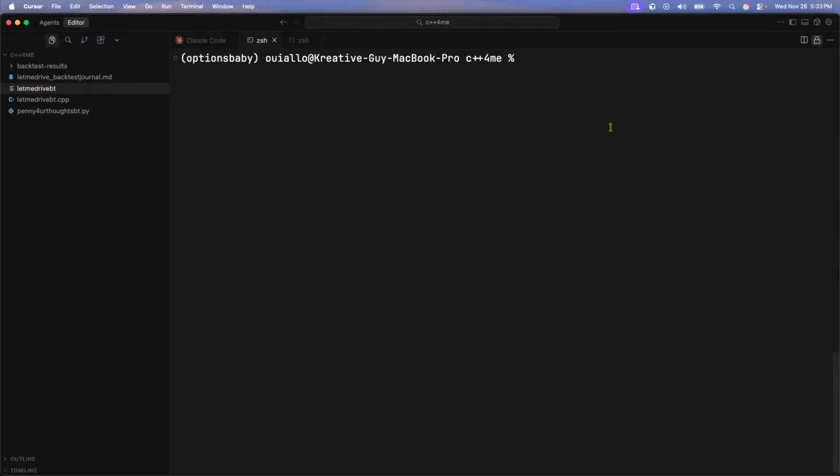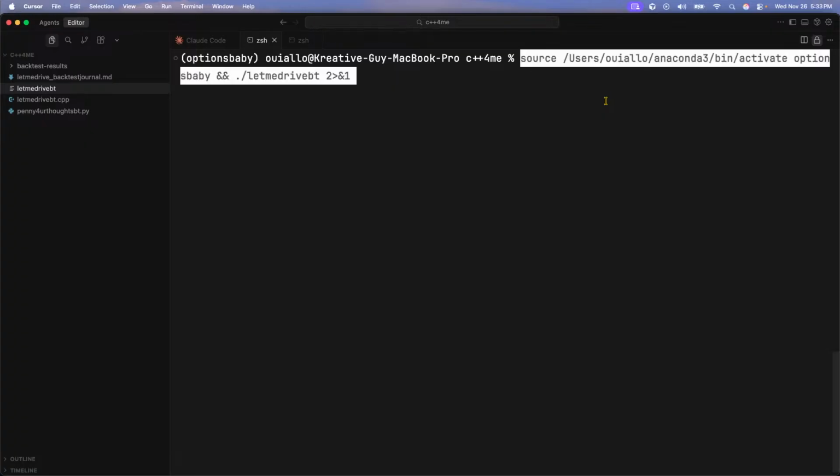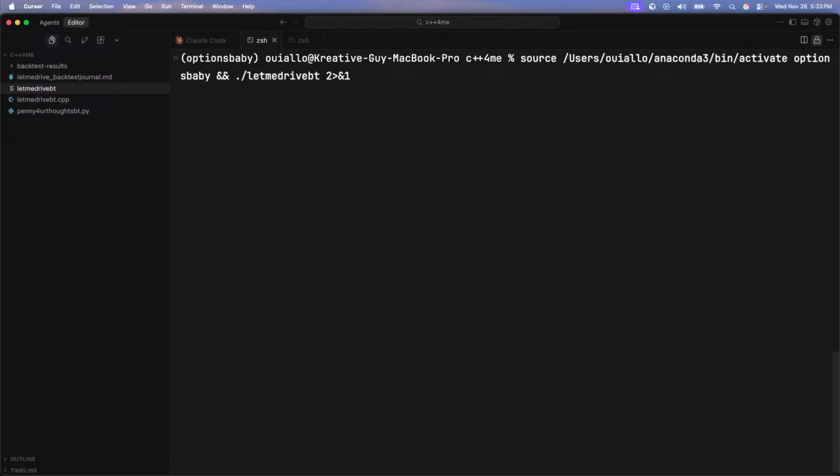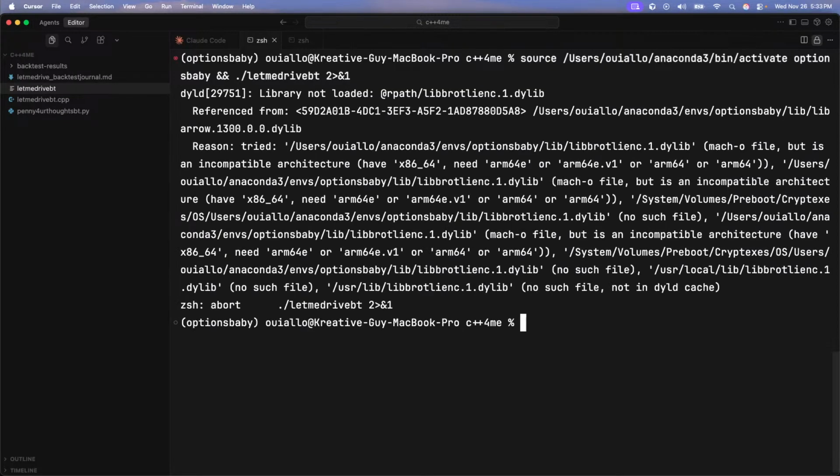Okay, so I got the indicator from TradingView, and then I built it out with ChatGPT and Claude Code to be able to get it to, okay, what the hell?